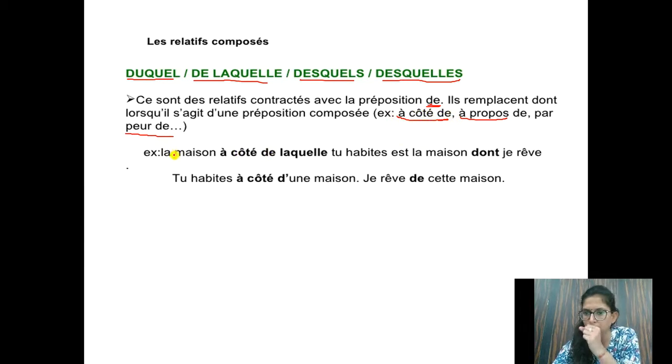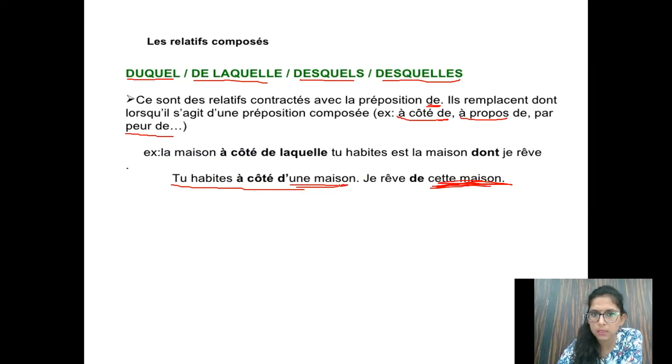Now here I have taken this example. This is the question of this sentence, and then we will discuss the answer. Tu habites à côté d'une maison. You live beside a house. I dream of this house. So what is common here? A house and of this house. This is common. Cette maison is common and une maison is common. Okay. So this is common.